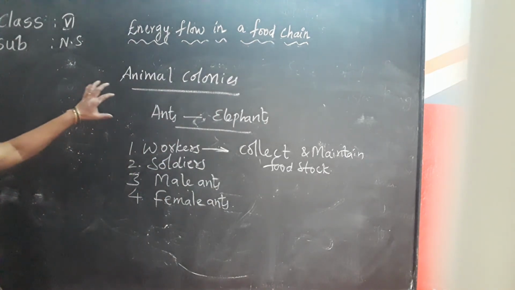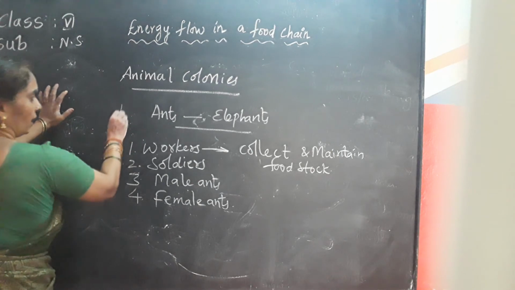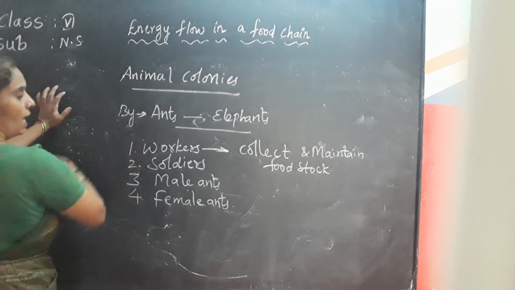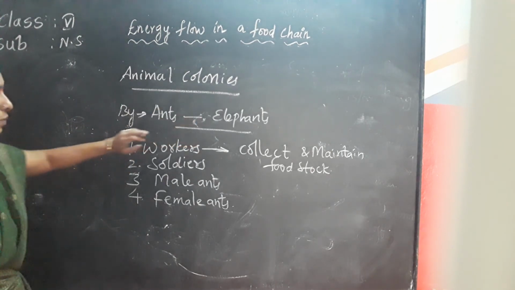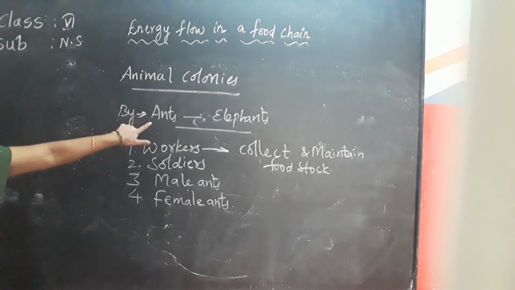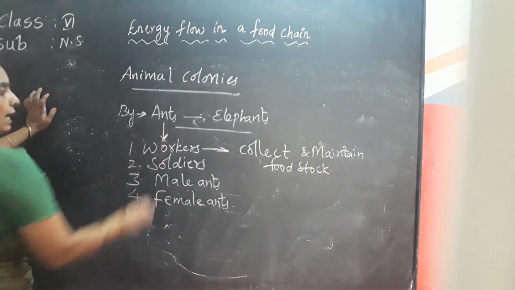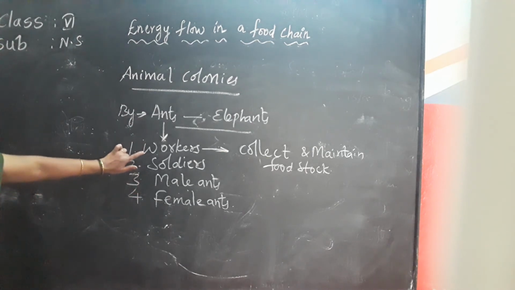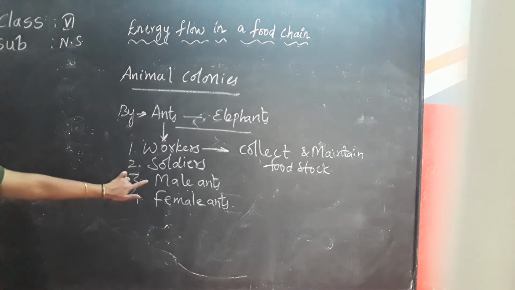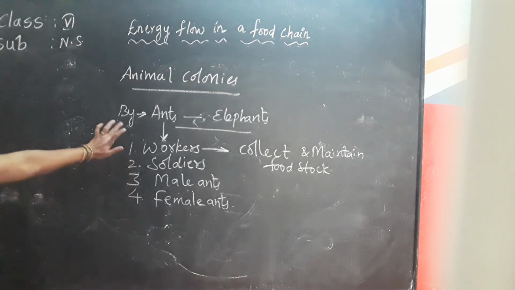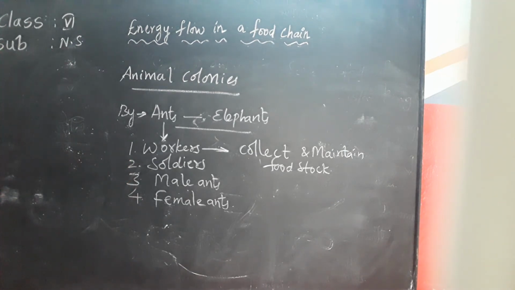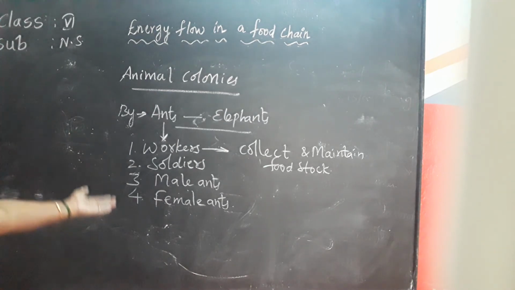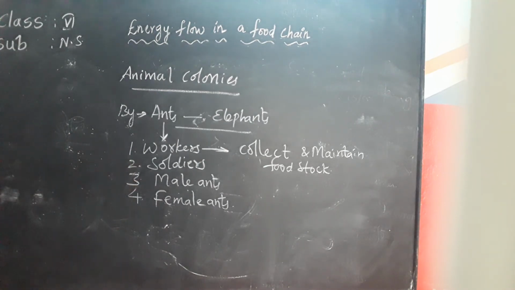Animal colonies are formed by animals from tiny ants to huge elephants. In an ant colony especially, they are divided into several forces for doing their work. They are workers, soldiers, male ants and female ants. Workers collect and maintain food stock for the remaining members of the colony, that is soldiers, male ants and all.